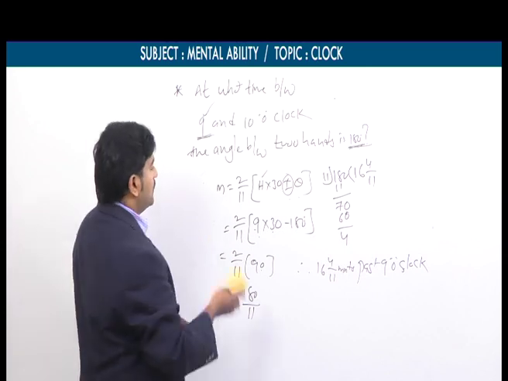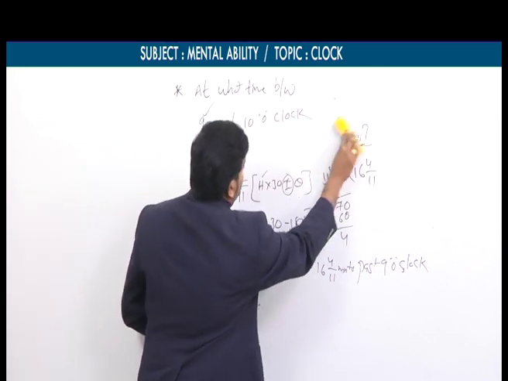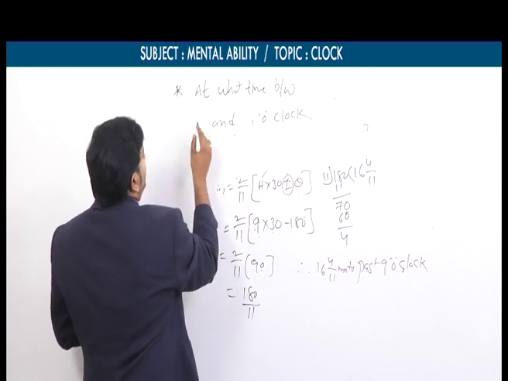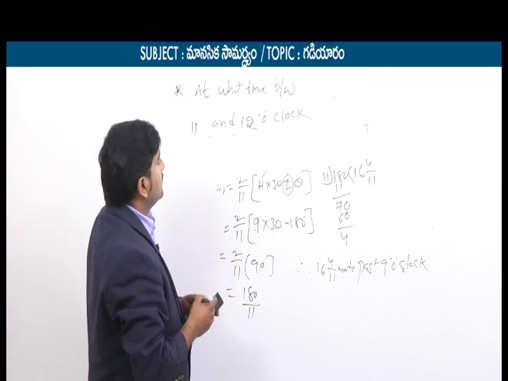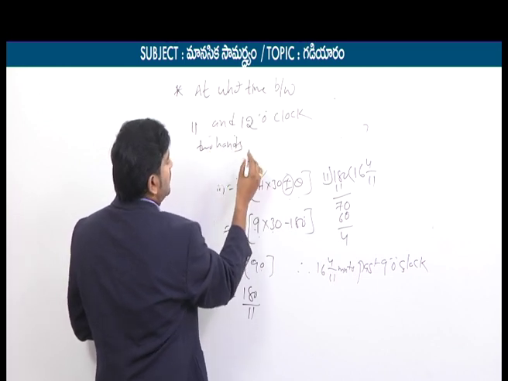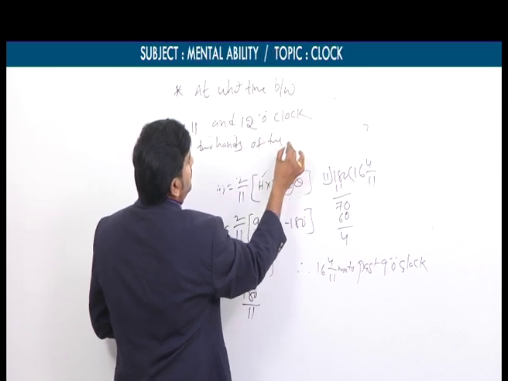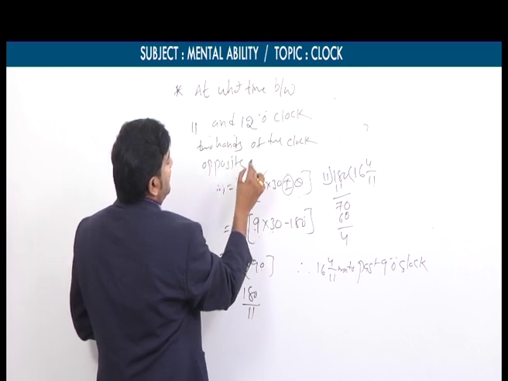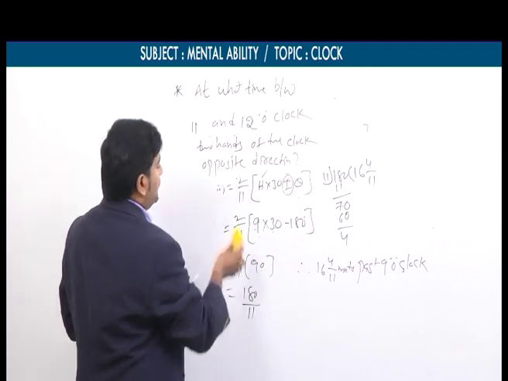Now we'll take one more problem based on this. On the opposite, instead of saying angle between, he may mention it like this also. For example, at what time between 11 and 12 o'clock do the two hands of the clock point in opposite directions? The way of asking the question is different, but the concept is the same. Again we need to focus on that note.